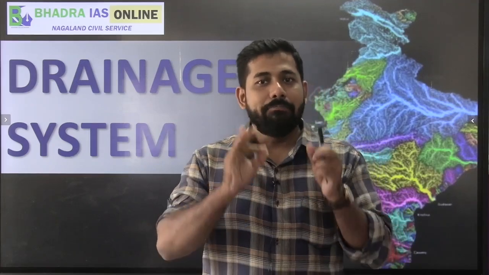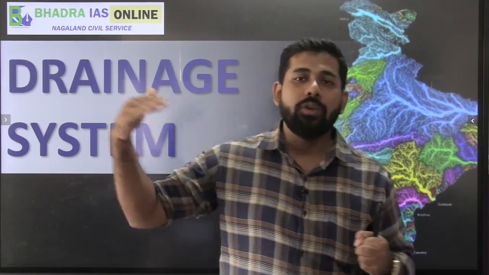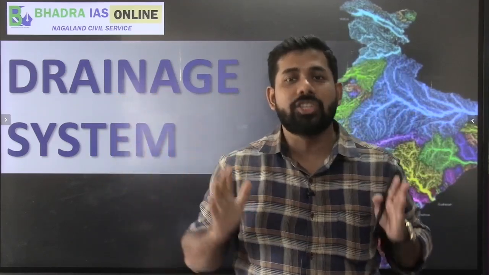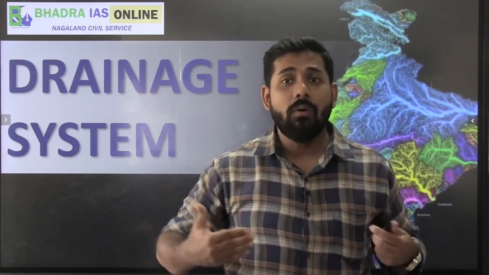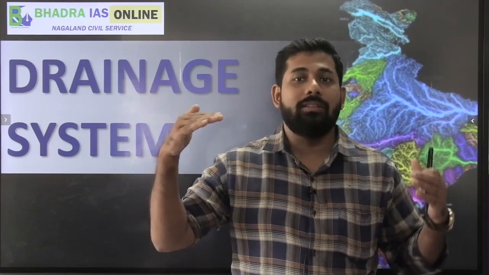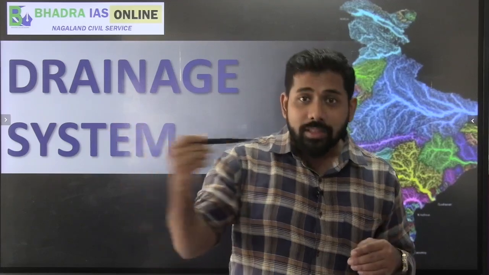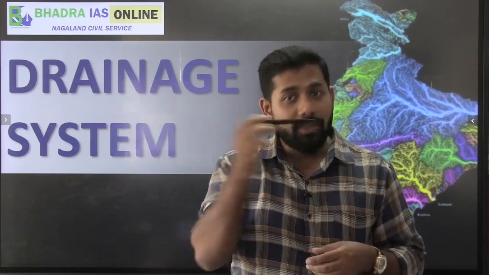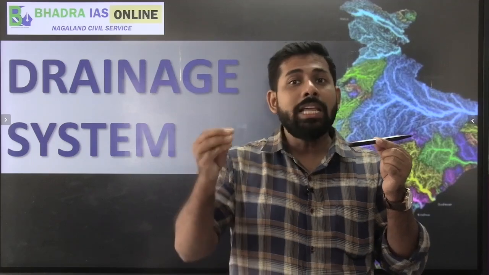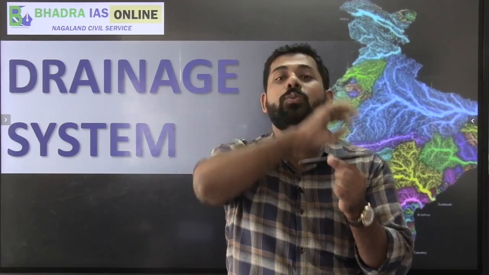But this is just a basic session in which we will be talking about whether a river is flowing from eastern to western direction or western to eastern direction. But how do we name them? For example, there is one river called Brahmaputra. This is the main river of that region, but the water in Brahmaputra is not only carried by the river Brahmaputra, rather different other tributaries of Brahmaputra as well.